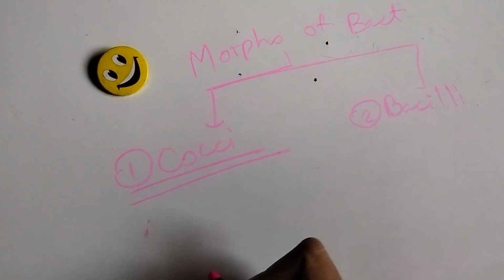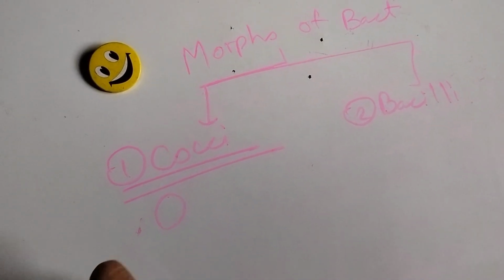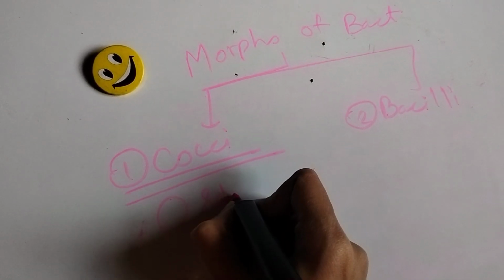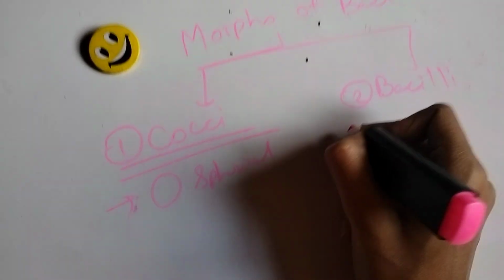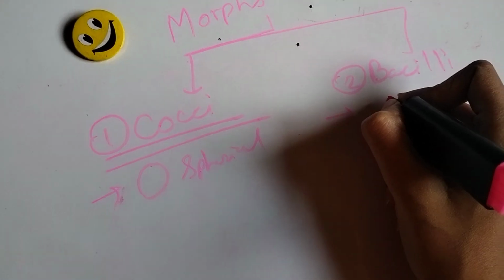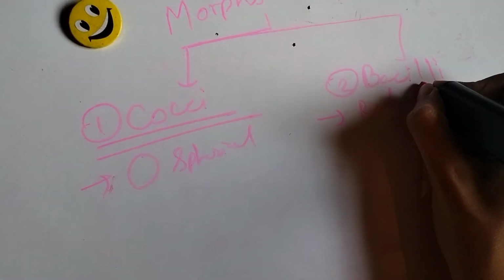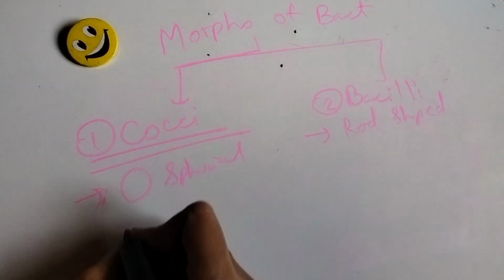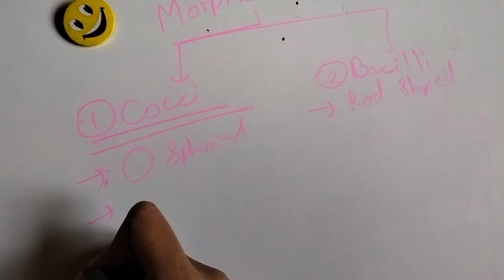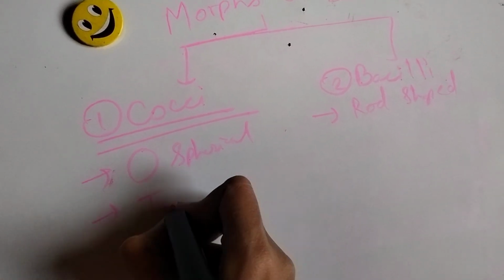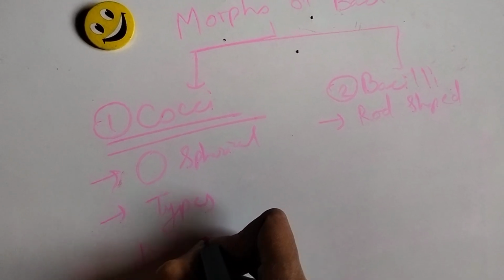Cocci are oval and spherical in shape. Bacilli are rod shaped. In cocci, there are the following types. Types of cocci: diplococci.